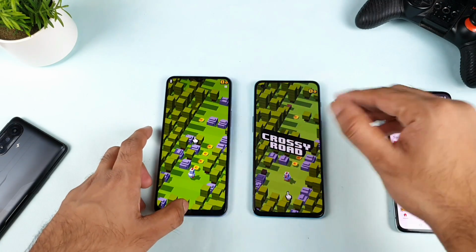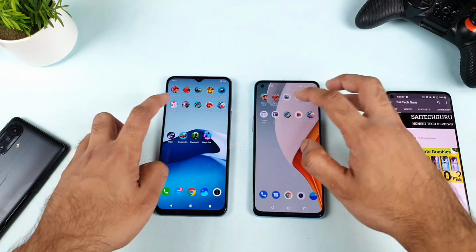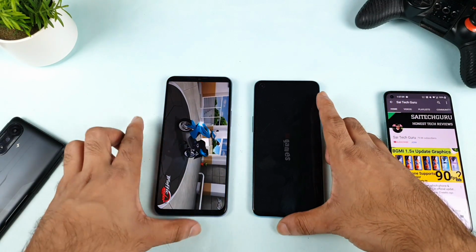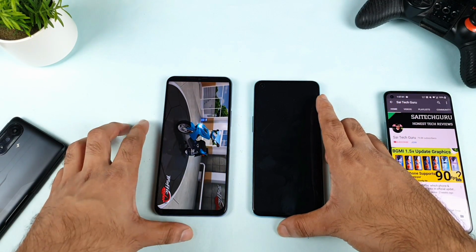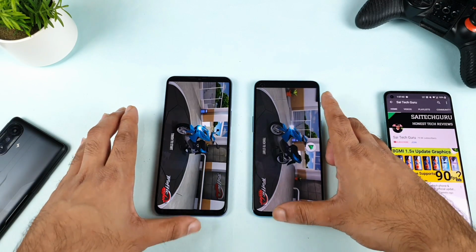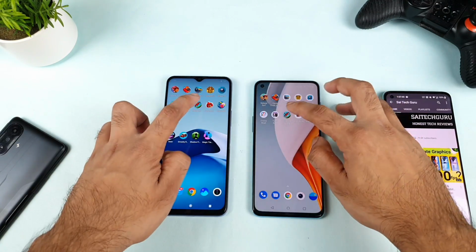Again, I'll try to come back. Again, so don't worry about that. I'm just trying to test. So the iQOO Z3 is clearly the winner in terms of keeping all the games completely, A to Z, in the background, RAM management without any kind of problem, as you can see here.